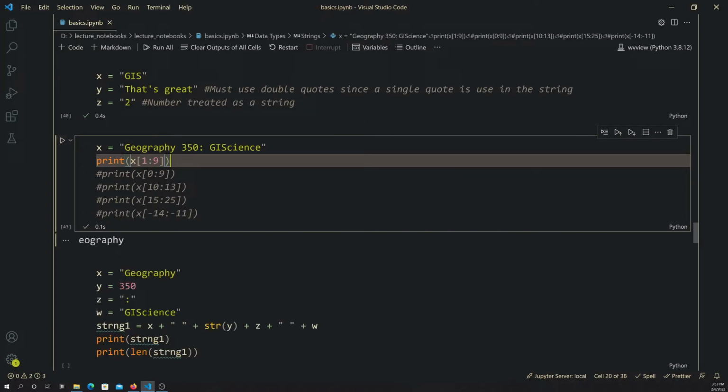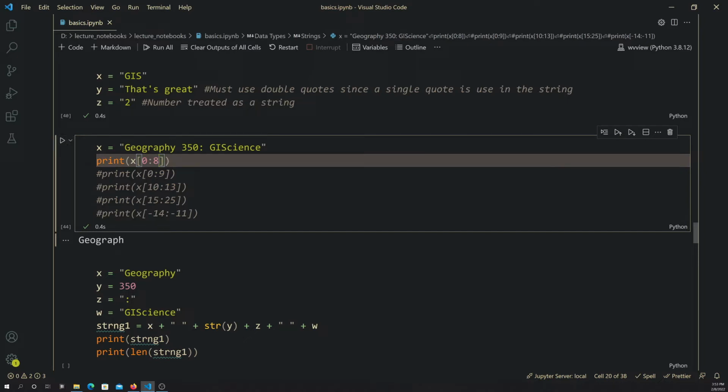All right. So anyway, here this spits back eography instead. So why is that? Well, first off, Python indexes from 0 as opposed to indexing starting at 1. So the first character is actually at position 0 as opposed to position 1. That would indicate we need to move this back. So we would do 0 through 8 then, as opposed to 0 through 9. Now if we run that, we end up with geograph. We don't get the y.